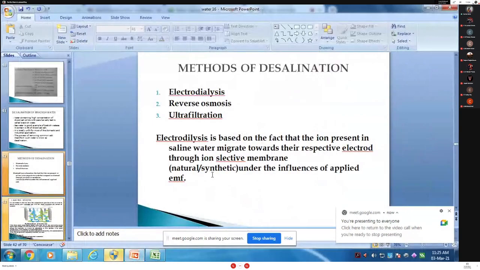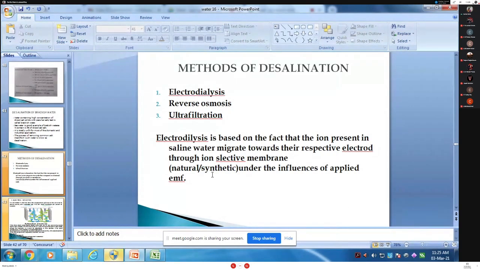So desalination means removing of salt like NaCl from the water. This is the type of desalination. It is divided into three types. First one is electrodialysis, second one is reverse osmosis, and third one is ultrafiltration. Is it clear? What is meant by desalination? How many types are there? Is it clear to everyone? Yes. Okay.